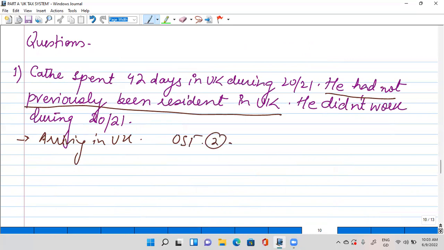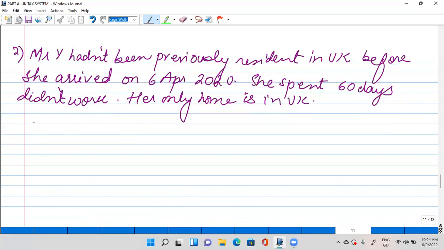So we are going to consider her a non-UK resident for 2021. Got this? This is how we look at all of the factors in our case studies or the MCQs.